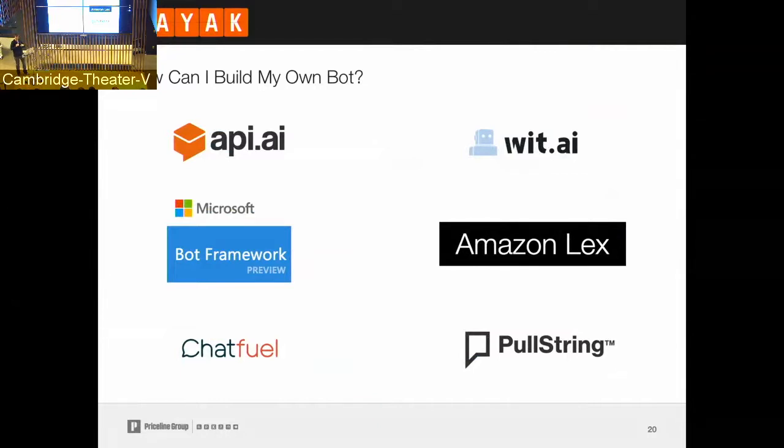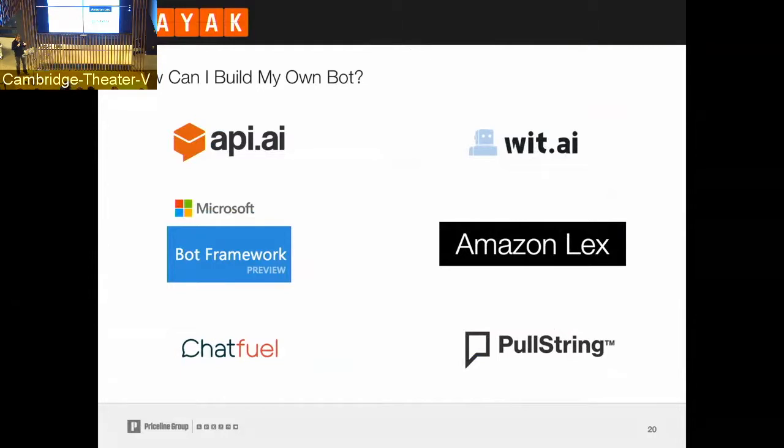You may ask now, this is all cool. Of course, if you want to just check out bots, as said, you go to the Facebook Messenger app, you open the search bar, and then you will have the discovery section. There's also the page called, as mentioned before, botlist.co, and another page called Chatbottle, which I both recommend if you want to see what are interesting chatbots out there. If you are at the level that you want to build something yourself, there are also a lot of solutions around there at different levels.